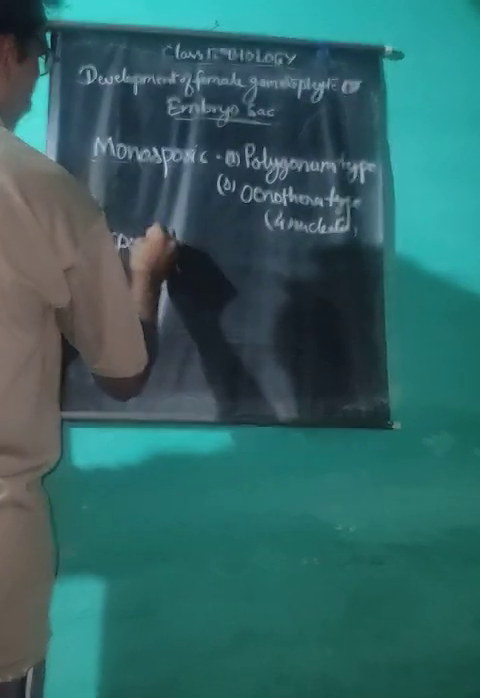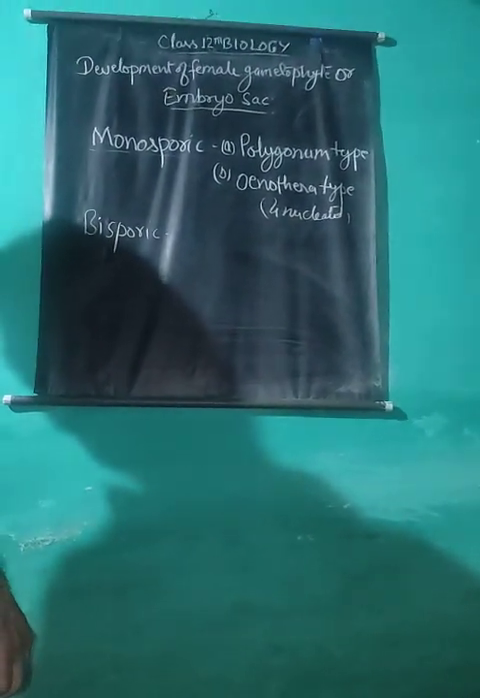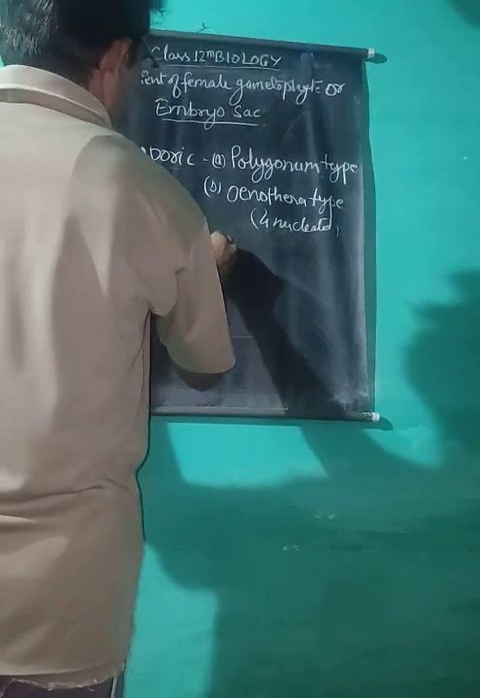Second is the bisporic type. Here 2 spores remain functional out of 4. It is also of 2 types, but it is only of 1 type here, 8 nucleated.